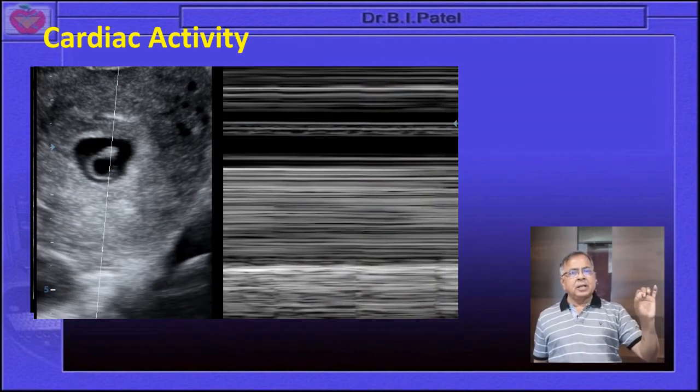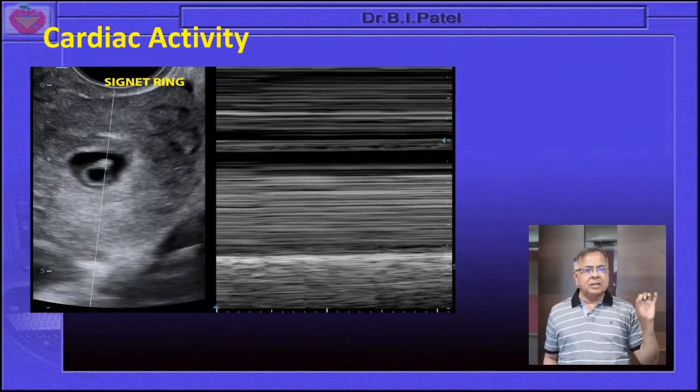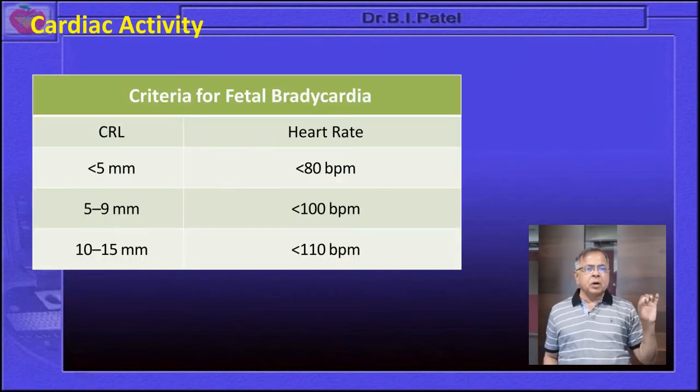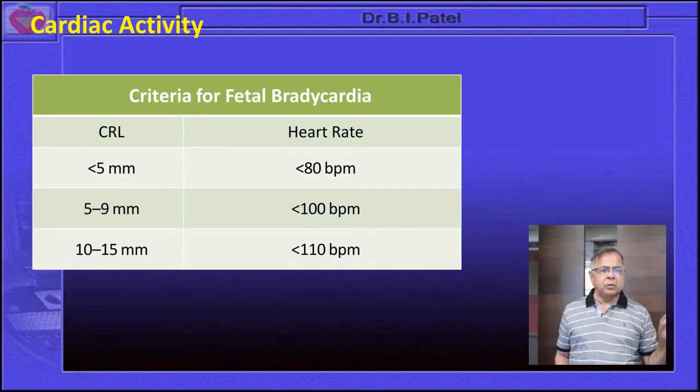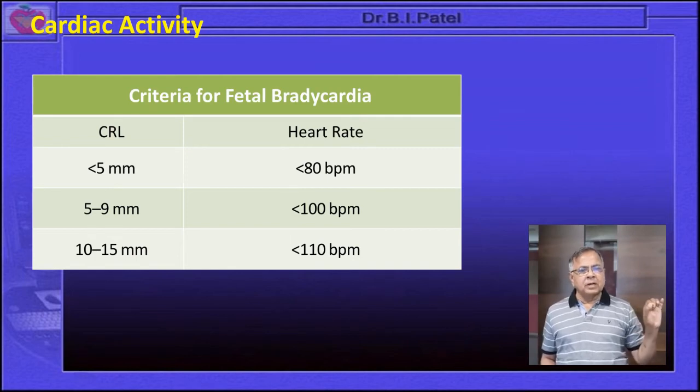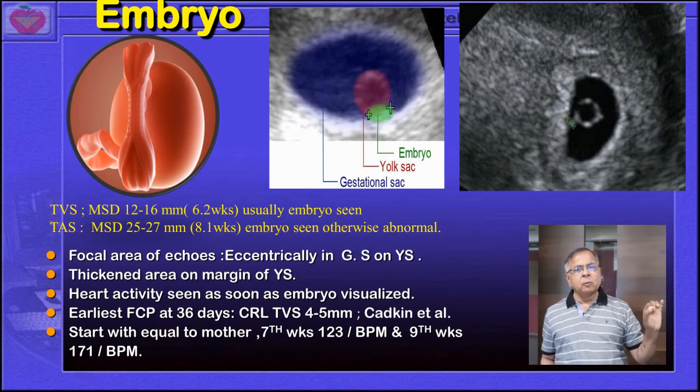Again, regarding the criteria of fetal bradycardia: when the CRL is less than 5 millimeter, if the heart rate goes less than 80, chances of fetal demise will be there. At 5 to 9 mm of CRL, the heart rate should at least go beyond 100, but when it is less than 100 beats, chances of bradycardia, and bradycardia is a real killer of an embryo. When the embryo grows beyond 10 to 15 millimeter, the beat should be more than 110, but when it is less than 110, chances of a poor outcome will be there. The relation of the embryo and the yolk sac we have discussed regarding this one.